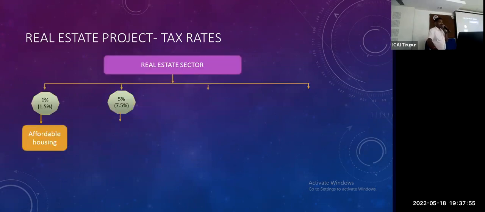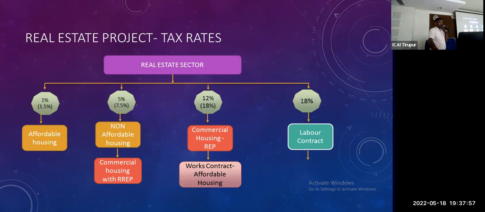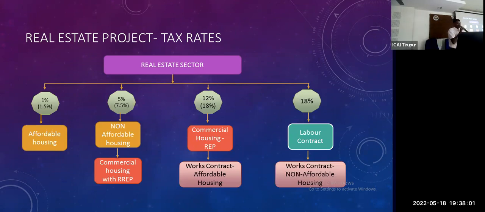For the real estate sector, we have to segregate 4 wings. First one, in case of a residential real estate project. In case I have a real estate project, not a residential property, that means more than 15% commercial project, so I have to go to real estate project. I have two wings. One is works contract, and if affordable, then 12%. That means 18 divided by 1/3.